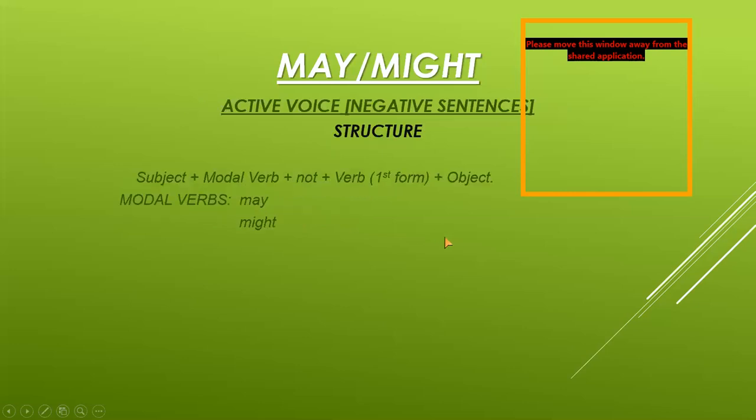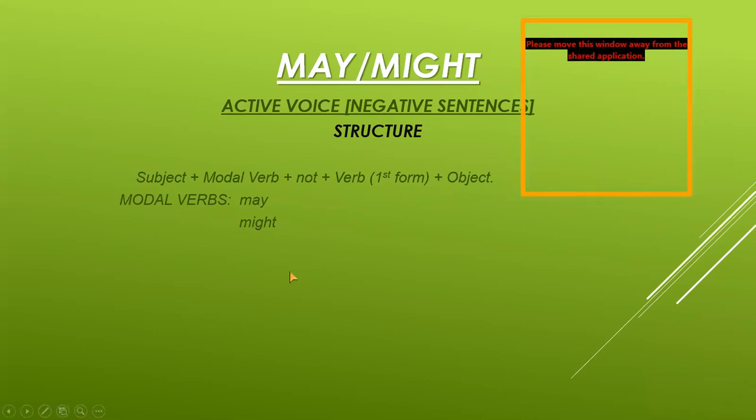Now I'm showing you the structures for the negative sentences in active voice first. I hope you are understanding. These are very easy sentences. There is no problem. I hope you are understanding and you are noting down the points which are very important for you. I'm repeating them again and again so that if you have missed any of the points, you will get it.